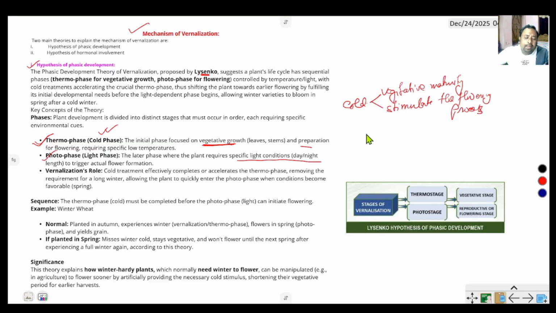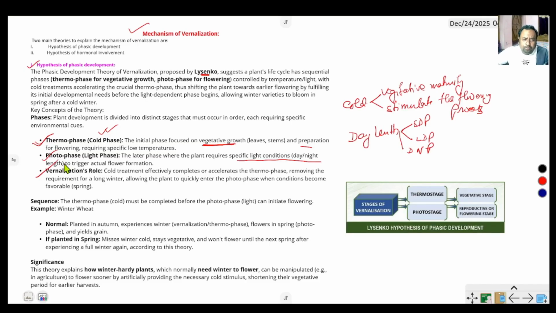Then a specific light condition is required for day length, especially during photophase. Day length is important because different plants require different day lengths. On the basis of day length, plants are divided into short day plants, long day plants, and day neutral plants.